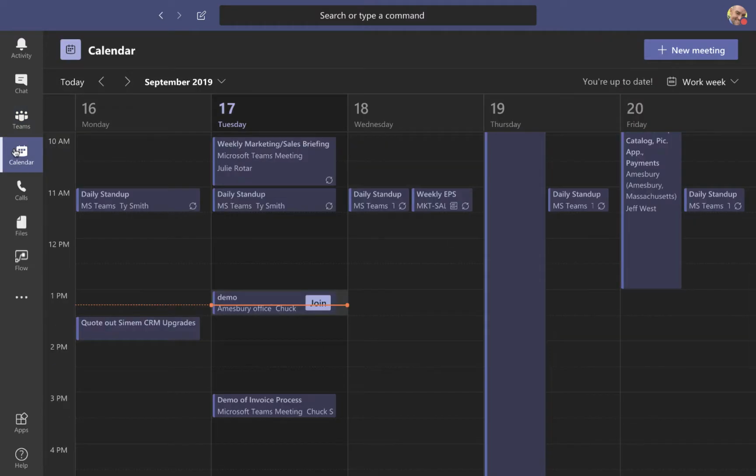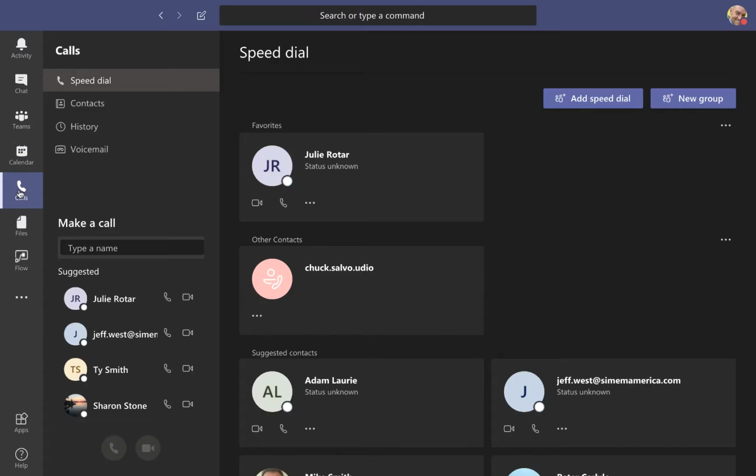Next up, we have calendaring. And this is all being surfaced right from Microsoft Outlook. So again, looking at it, one tool is bringing in all this functionality. Next up, we have calls. The ability to make voice calls, to make video calls, all through one tool.